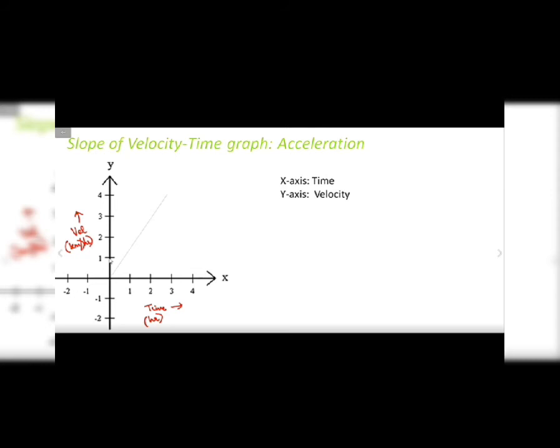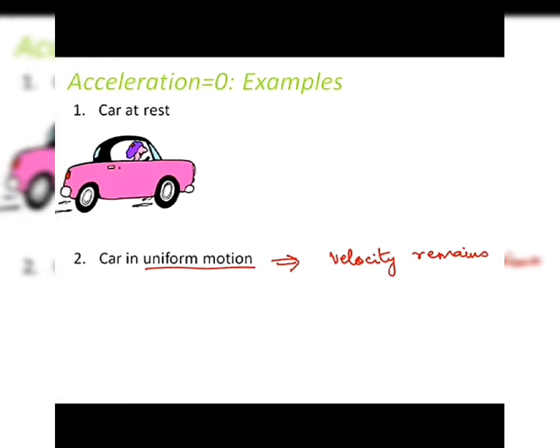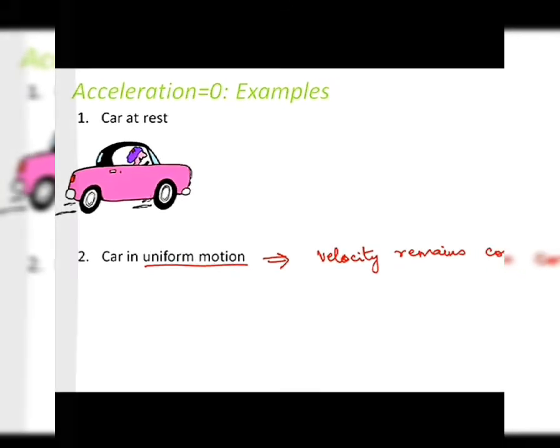Now let's look at some examples where acceleration is zero. The first example is when your car, or your object, is at rest. That means it's not moving at all. If it's not moving, then there is no change in position. So definitely your displacement will be zero, which means your velocity is zero. And when velocity is zero, there is no change in velocity. That means acceleration is zero, because change in velocity is acceleration. So that is the first scenario: when an object is at rest, acceleration will be zero.